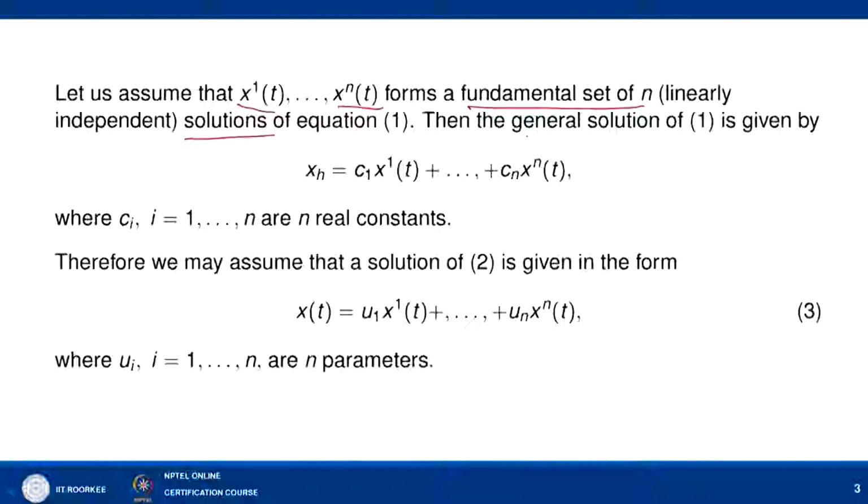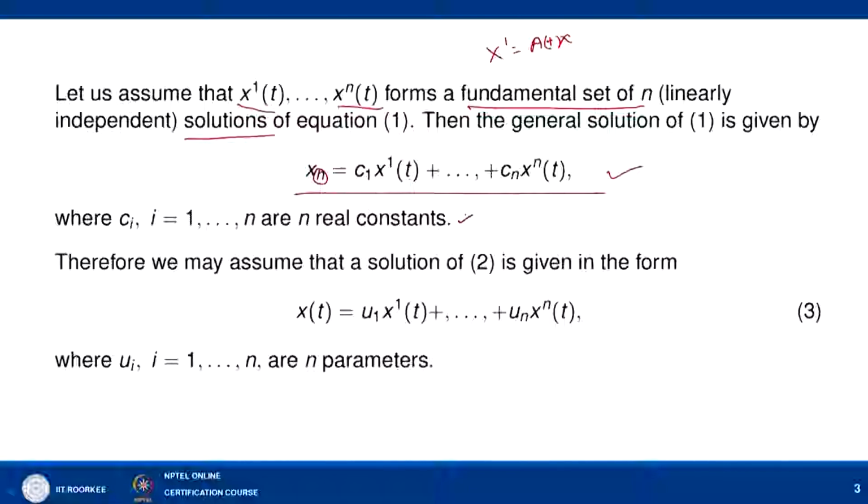A fundamental set of n solutions means that all these are linearly independent and they are solving the system x' = A(t)x. So, they are solutions as well as linearly independent. Then the general solution of (1) is given as x_h, where x_h means the homogeneous part. The solution of the homogeneous linear equation is given as c1 x1(t) + c2 x2(t) + ... + cn xn(t), where ci, i from 1 to n, are n real constants.